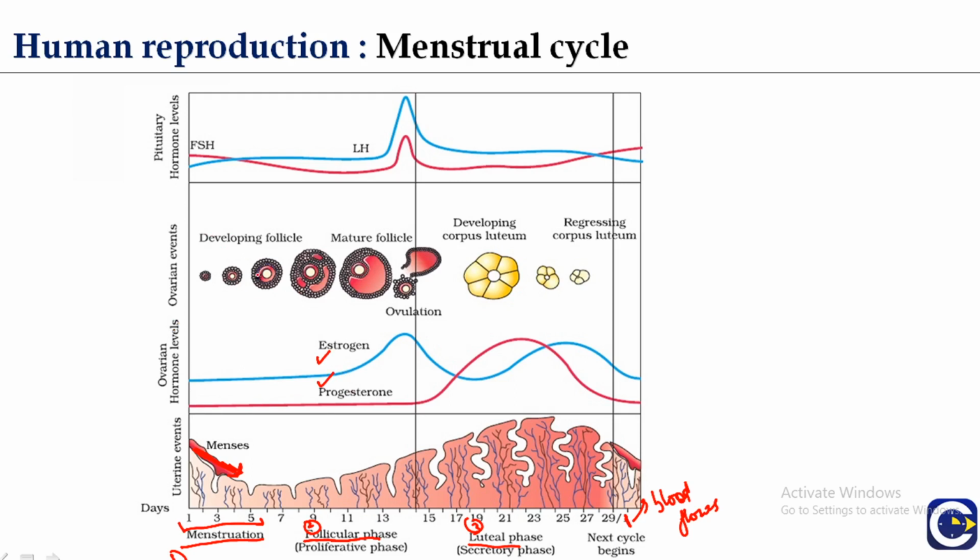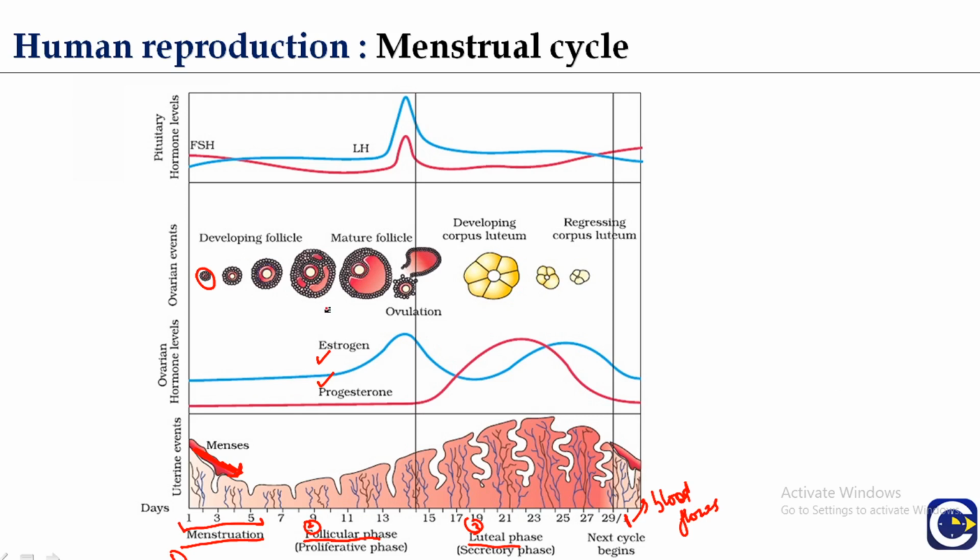In the ovarian events, the developing follicles, we know that in the stroma of the ovary, we have discussed the structure of the ovary in the female reproductive system. The learners must go through all the parts of the chapter to understand the topics which are present at the end of the chapter. So always read from part 1 of every chapter.